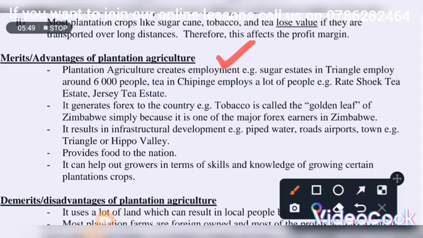Number two, it generates forex for the country. Throughout, it gives revenue to the government. It gives the revenue to the what? To the government, right?